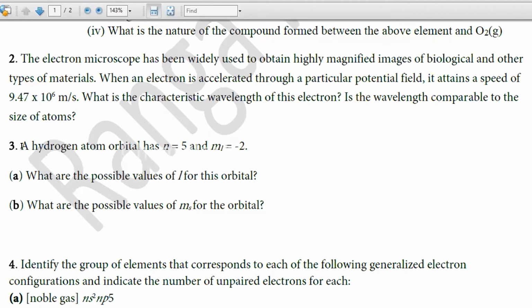Now question number 3: a hydrogen atom orbital has n equals 5 and ml equals minus 2. What are the possible values of L for this orbital? They refer to a hydrogen atom, n is 5.